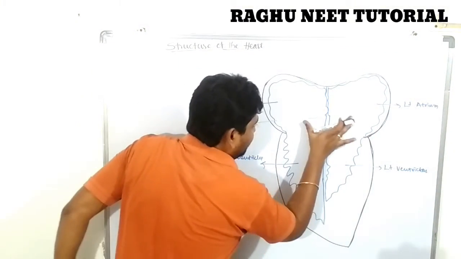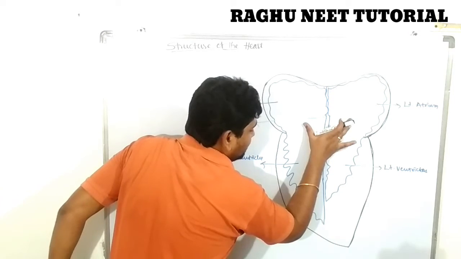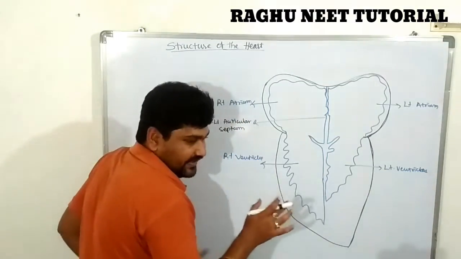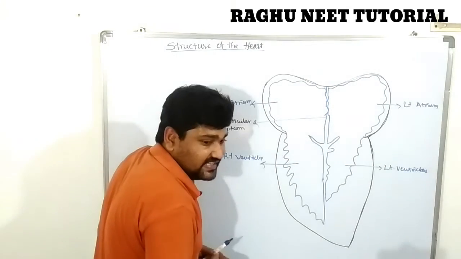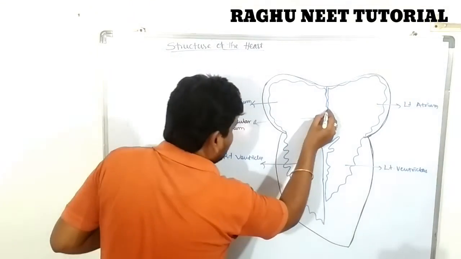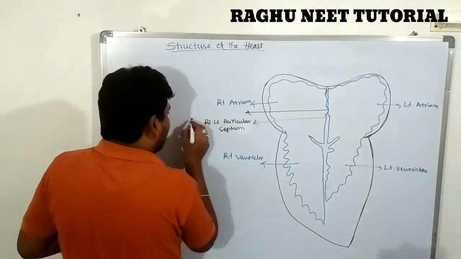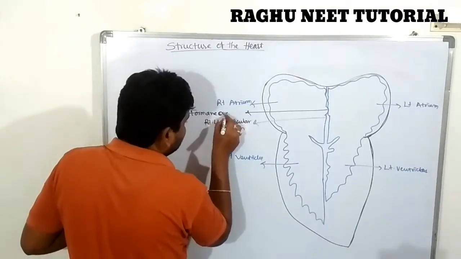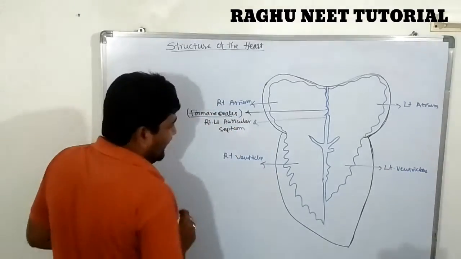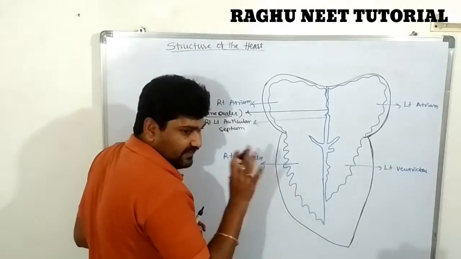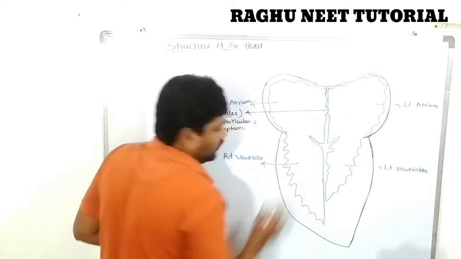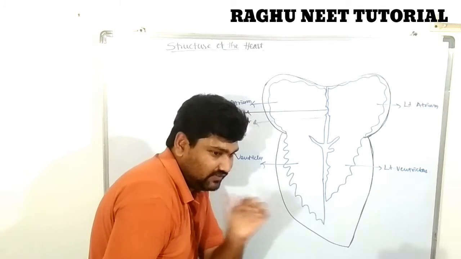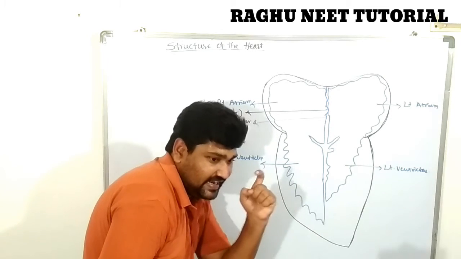In embryonic development, the two auricles are connected together through a valve called the foramen ovale, in the fetus before birth. After birth, the valve is completely closed, but there is a depression left.